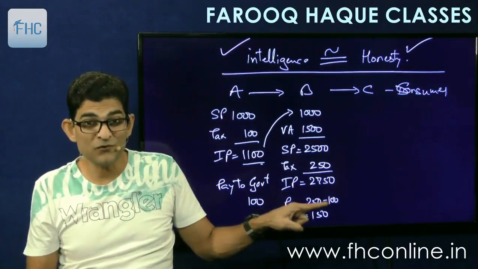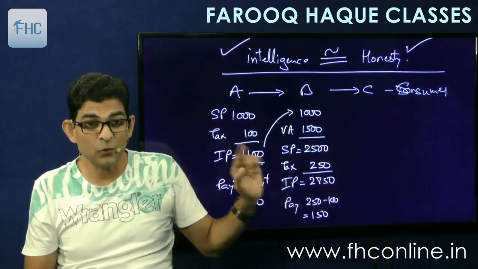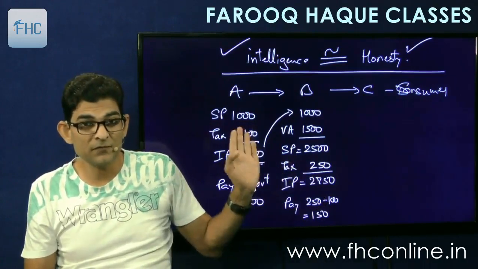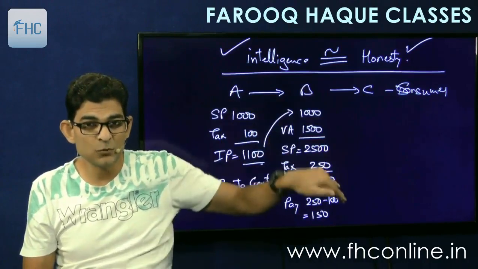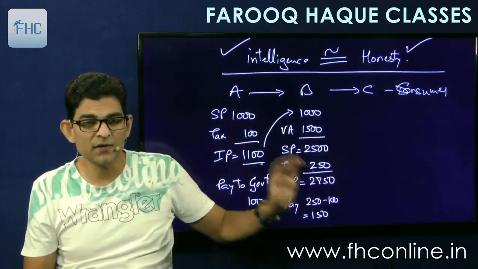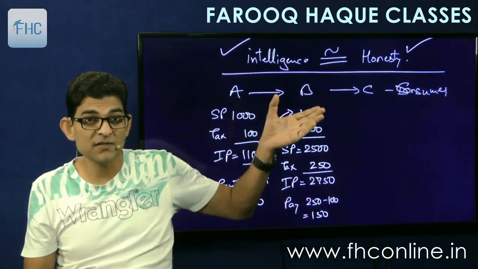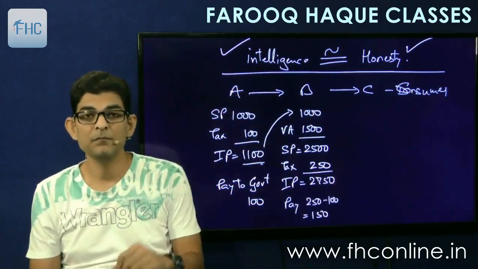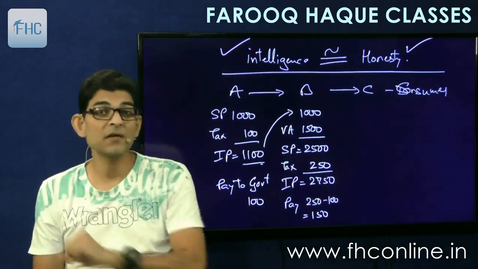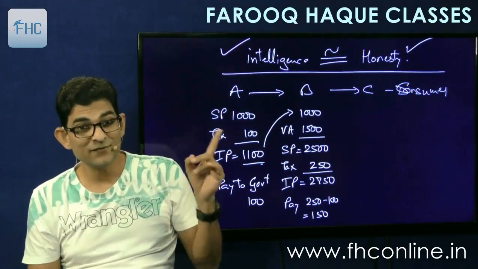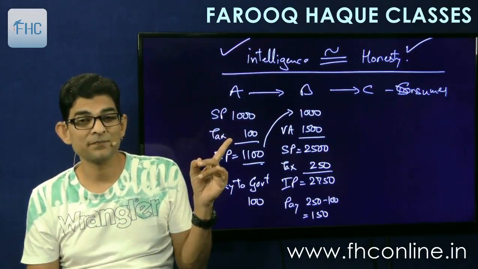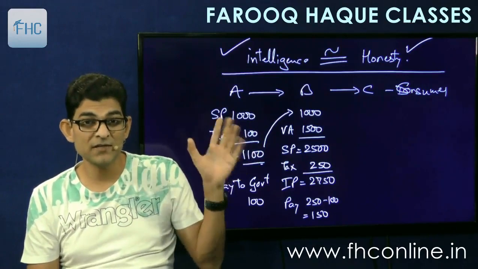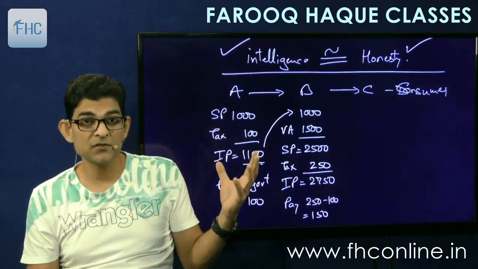This set off which we are giving here, the ITC set off. Here we take the credit and then we use it, so this is utilization of credit. When I pass the purchase entry, I took credit, and now I am utilizing the credit. This set off is allowed only when this person has paid the tax.